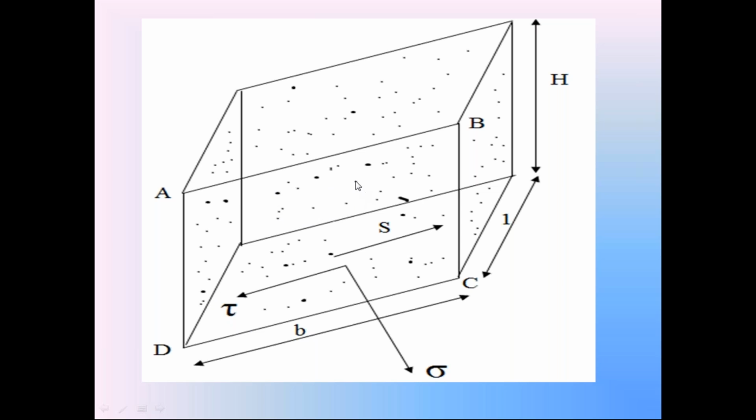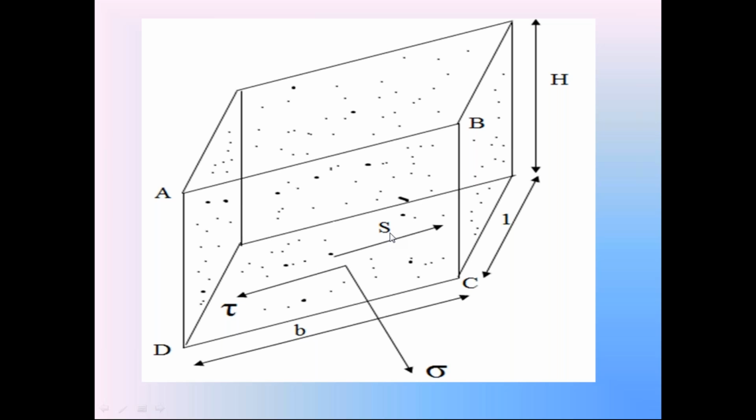That soil failure is resisted by the shear strength of the soil. The soil has the property of shear strength, an engineering property, and that shear strength of soil prevents the failure of the soil in this soil slope and failure surface CD. So here S is the resisting shear strength, tau is the failure shear stress.